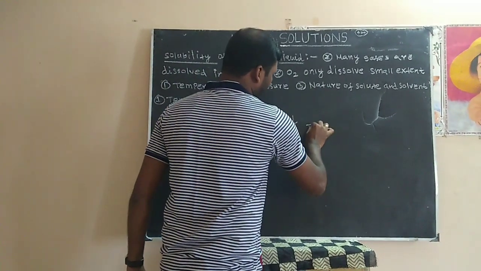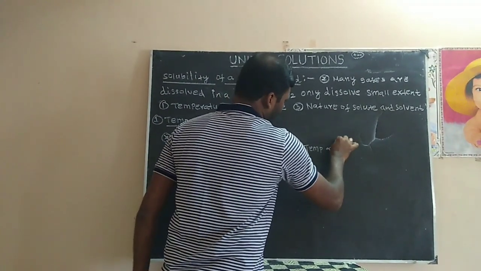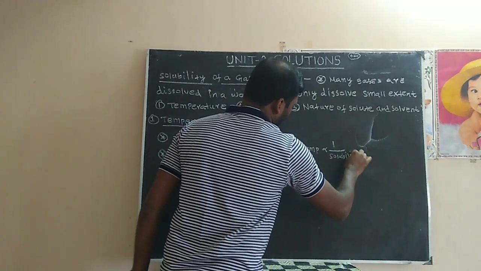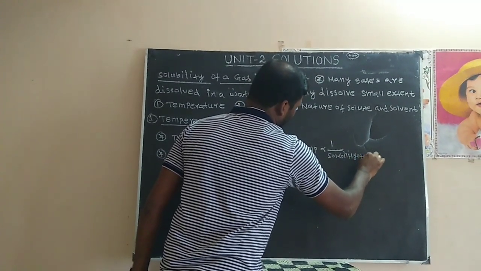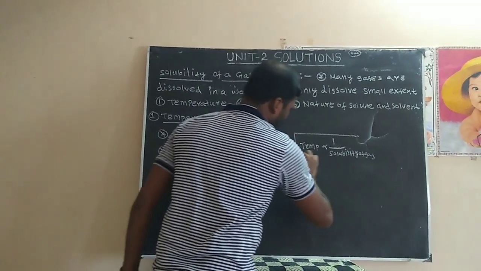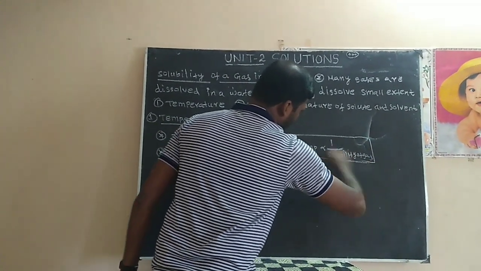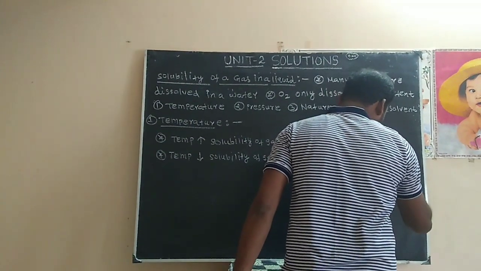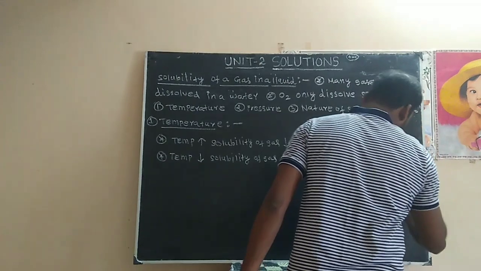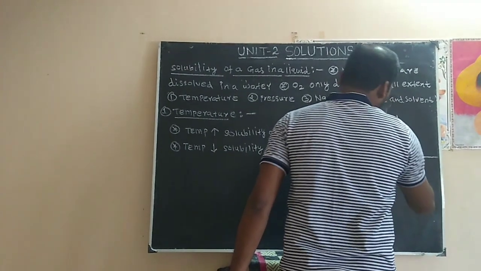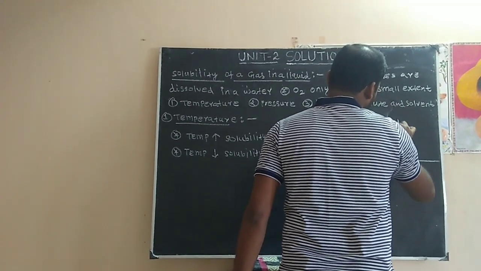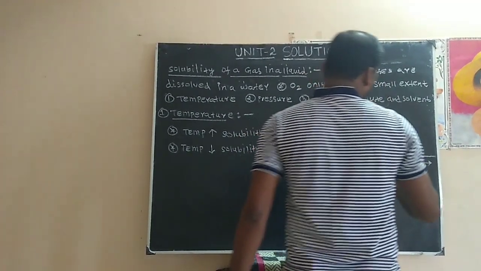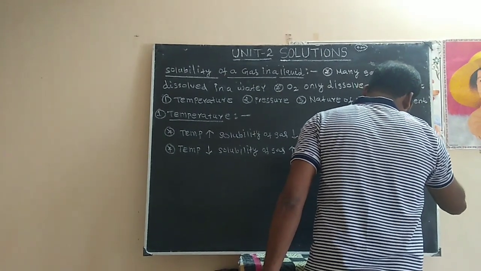Temperature is inversely proportional to solubility of gas. If you draw the graph, temperature versus solubility, right? We should get a curve.